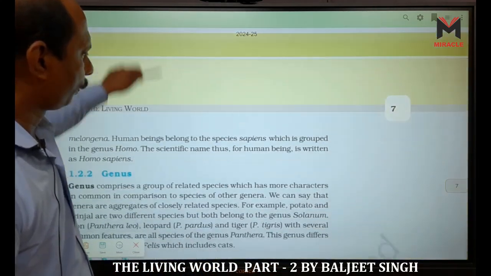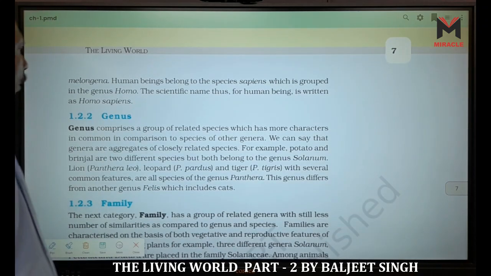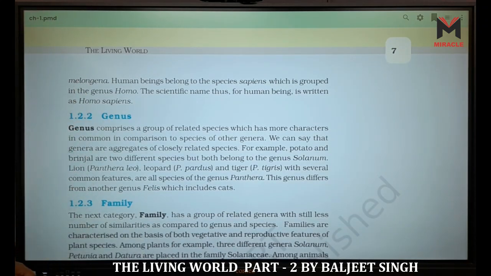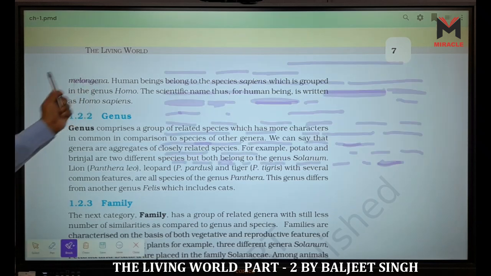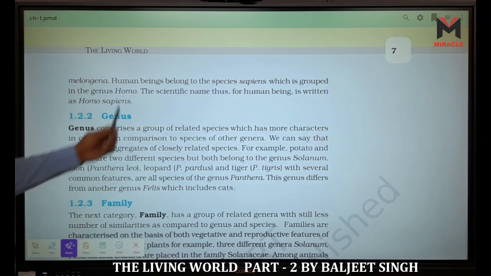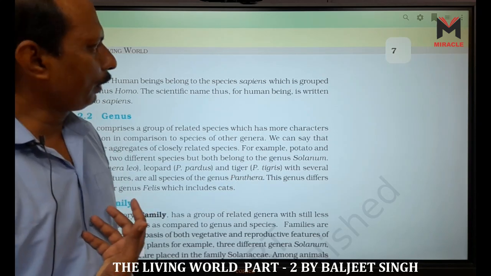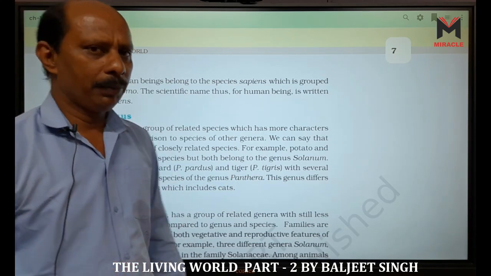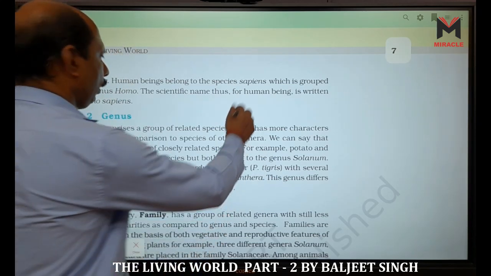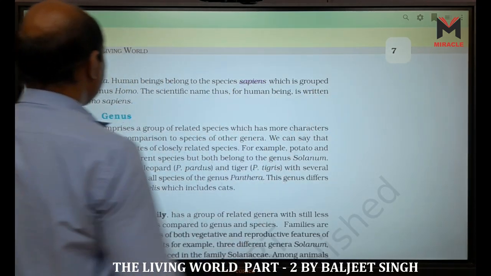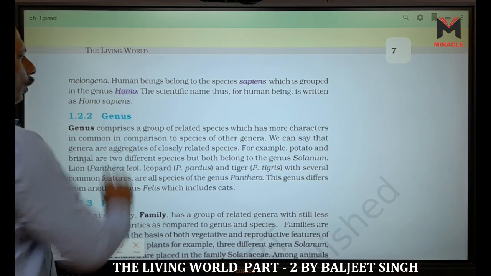Here it is given, Solanum melongena, the scientific name of brinjal, as I told you earlier. Now human beings belong to the species sapiens, and our genus name is Homo. It is also given here: the human species belongs to sapiens, which is a group of genus Homo.